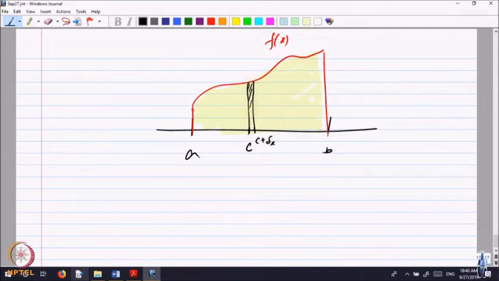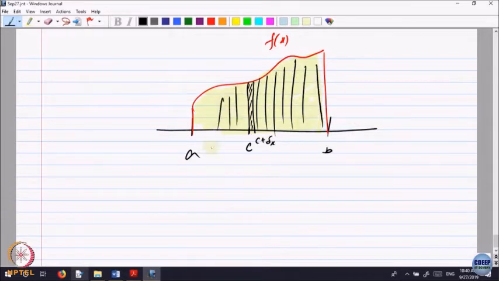So, look at the area of this strip. Okay. And try to imagine the whole area being made up of these thin strips. So, what is the area of this strip? You can take f of c into delta x and try to sum it up. And the idea of summation is same, that you take partitions and make partition finer and finer. But his idea is, instead of taking the minimum and the maximum in that sub interval, take any value in that sub interval and take any rectangle of that height.